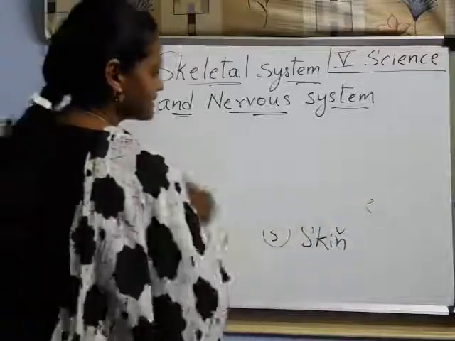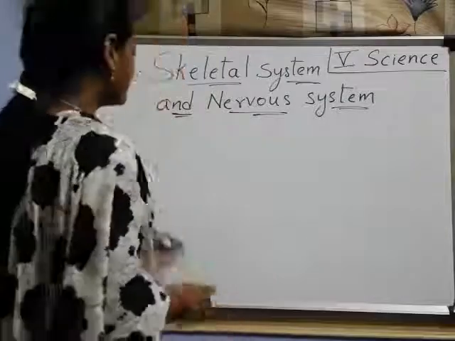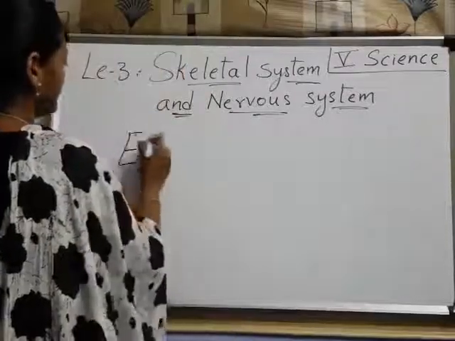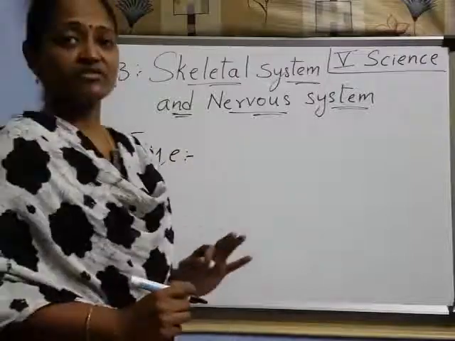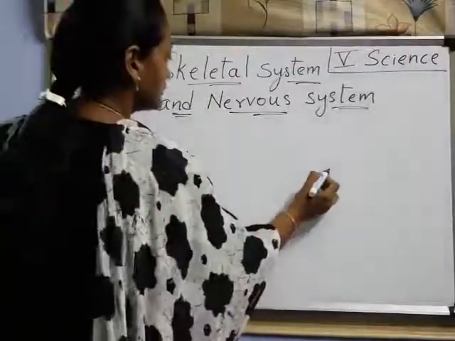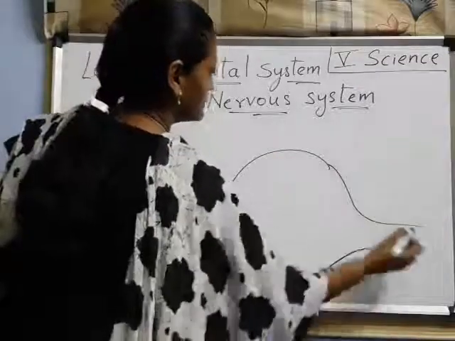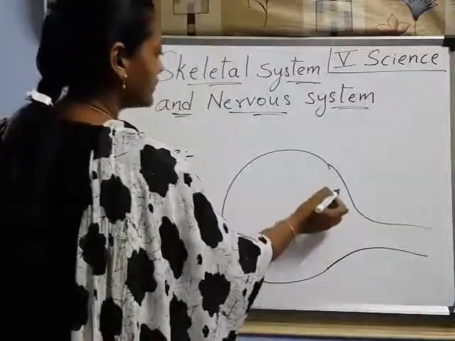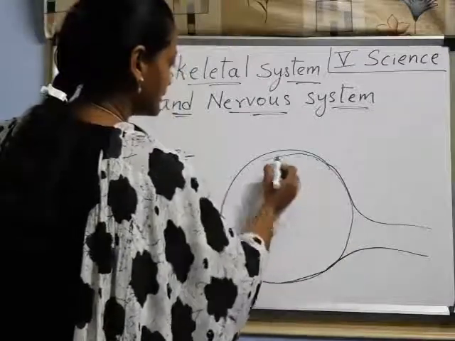What is the first sense organ children? Eyes. Now, look at the board. Eye. If you see that structure, I'll show you that picture also children. Just an outline. Here we have a membrane, like this.